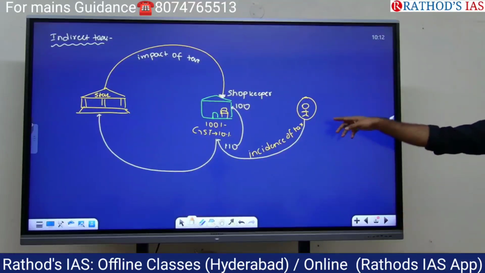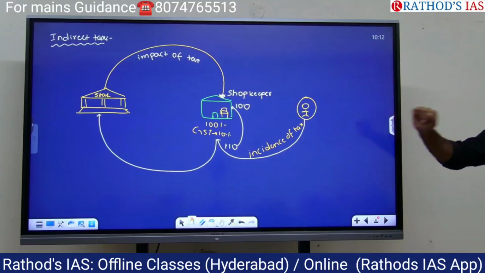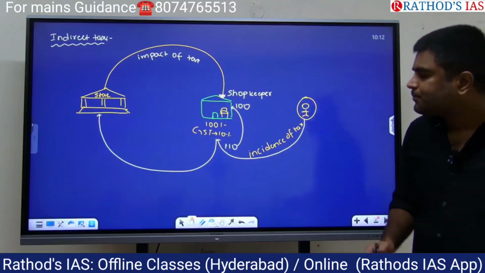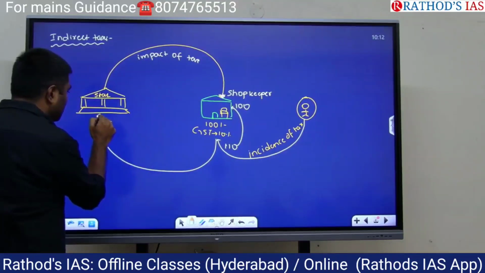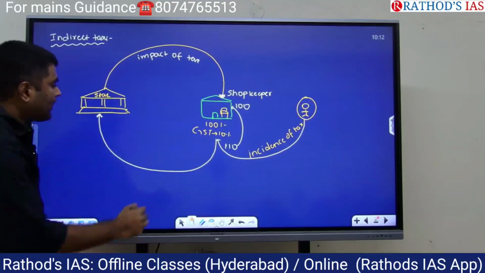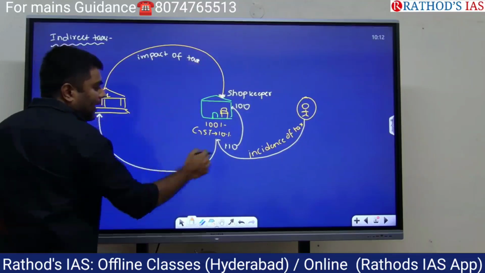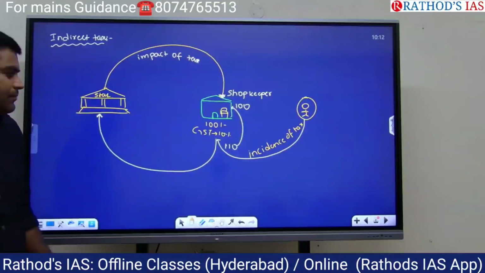Then, write this example. Impact of tax is on this shopkeeper and incidence of tax is on this individual.